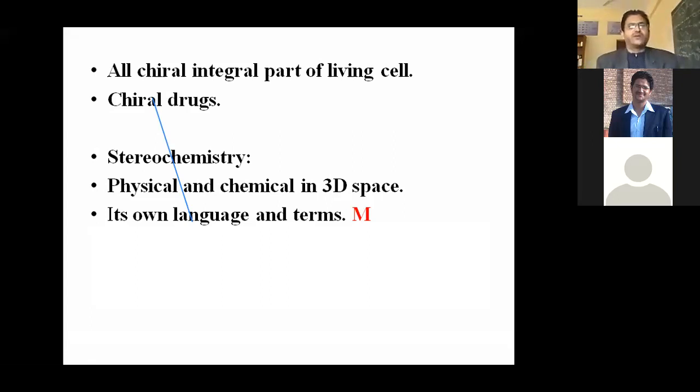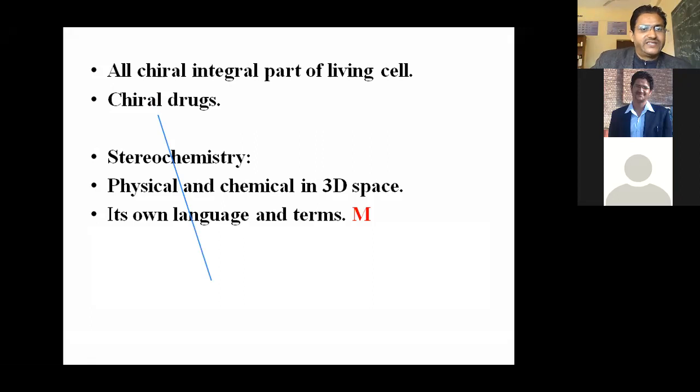Now, the next point is stereochemistry: physical and chemical property in 3D space, right? We analyze their chemical and physical properties in 3D space. In 3D space, what about their structure? What about the arrangement of groups in 3D space? And then what types of change come in the physical and chemical properties of those compounds? We analyze all those things in stereochemistry.